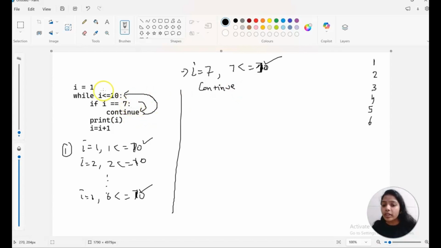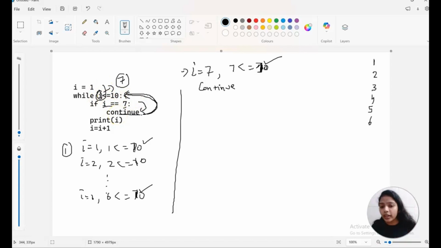But now what is the value of I? The I value is still the same. Earlier I was 7, and when I was 7, we are giving continue. Continue means skip the current iteration and go back to the loop. But when it is going back to the loop, what is the I value?